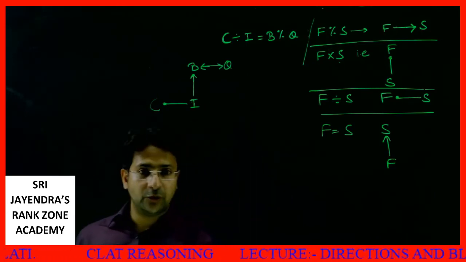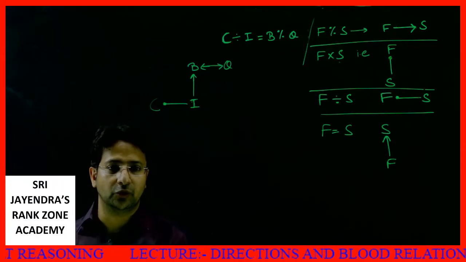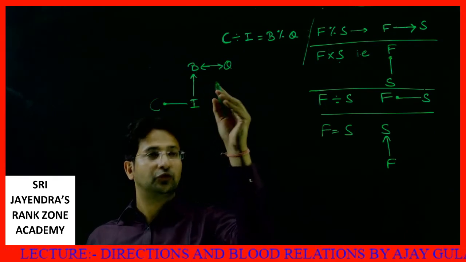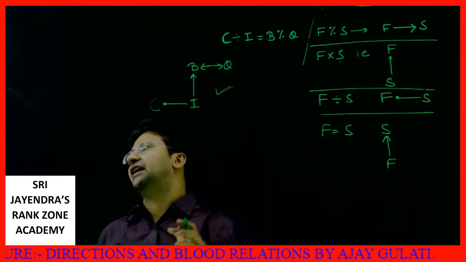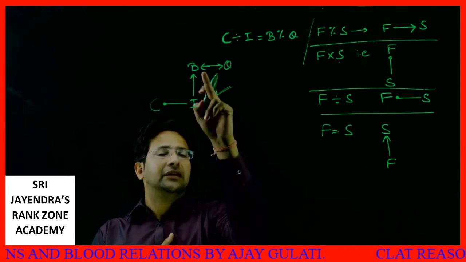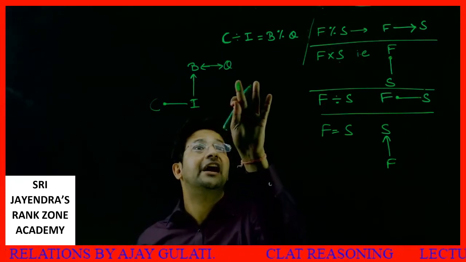Now what do we need to find? We need to cross verify. I is the nephew of Q. Can we make it? Yes, I is the nephew of Q, so here it is satisfied. Does it make sense? Here also it is satisfied. I is the nephew of Q. No, here it is not satisfied. Why is it not satisfied?